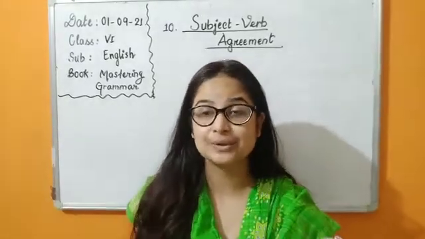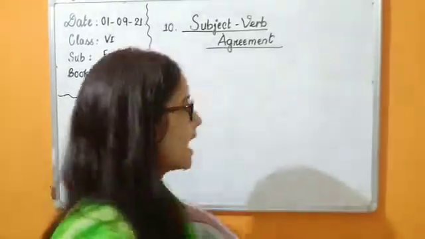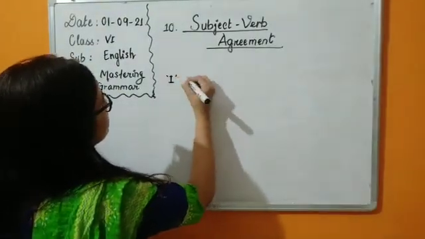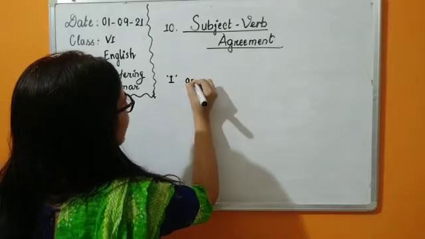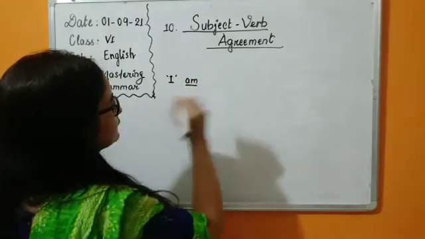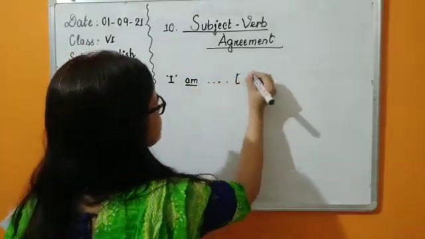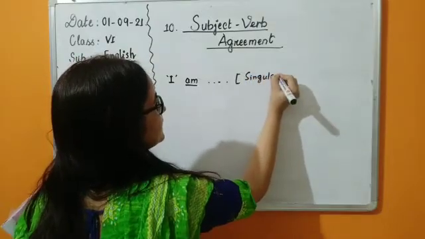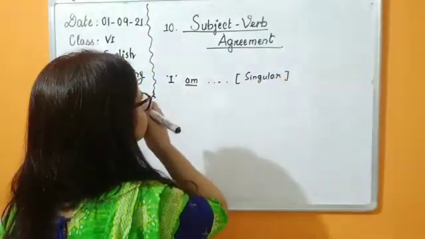So when it's singular, it is always going to take am, right? So if I is the speaker, we will always use am with it, okay, in singular form. Whatever the sentence is, if it's singular, we are going to use am and not is, okay.